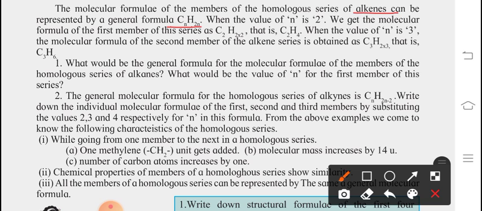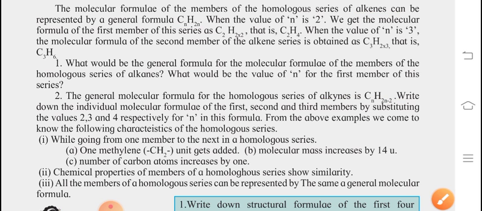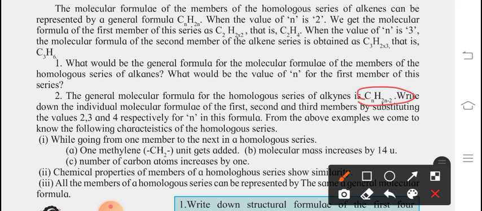Now the next general formula we can consider is for alkyne. For alkyne, the general formula is CnH2n minus 2. Here also you have to consider n as 2. Suppose for alkynes, the general formula is CnH2n minus 2, and I consider n as 2.